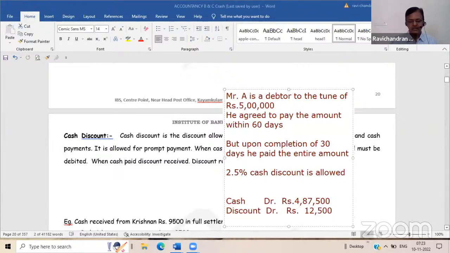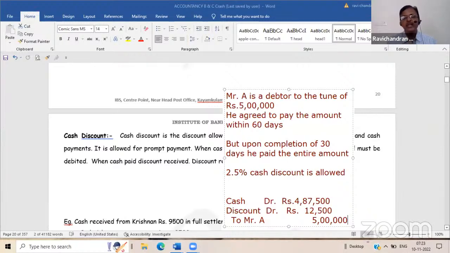1,500. Then you have to account him, Mr. A, because he has given the complete amount. You have to give credit for 5 lakhs. Otherwise, something will be remaining in his book. Is it not? Now he is not indebted to us in any way because he has fully paid. At that time, we have allowed him a discount.